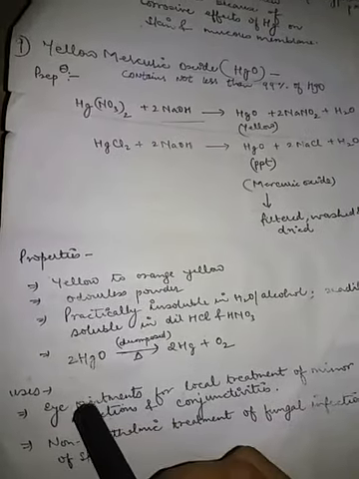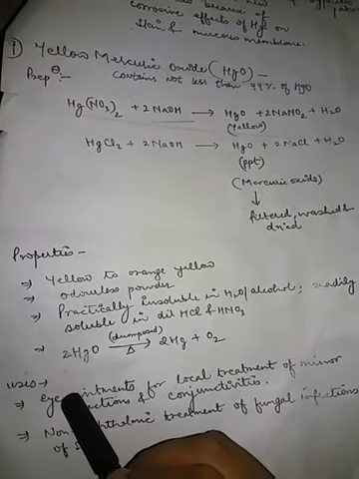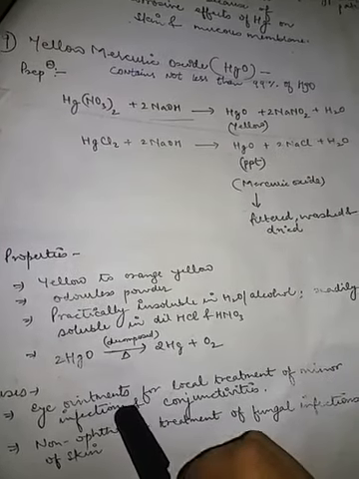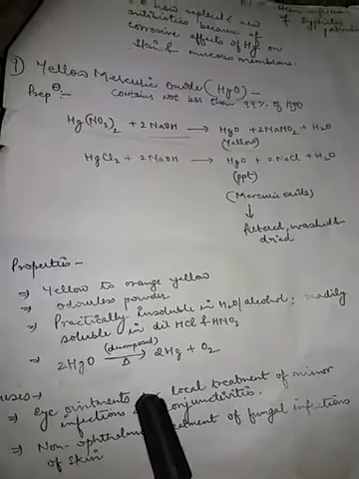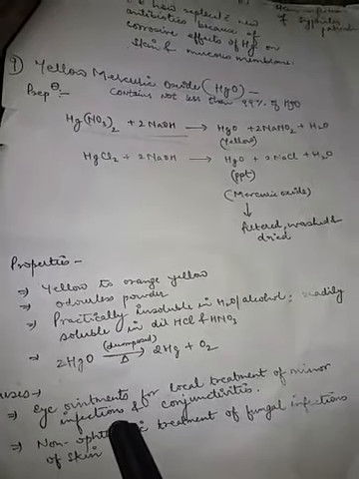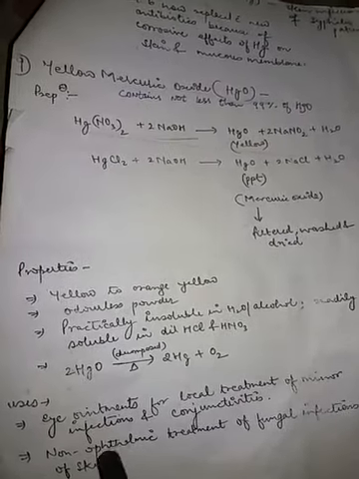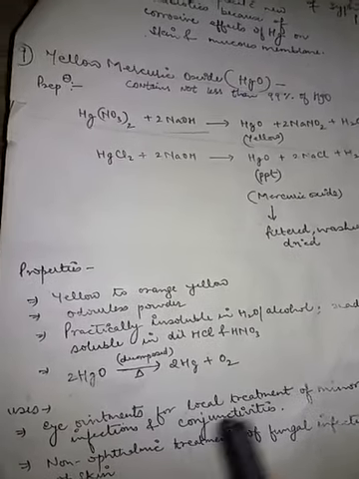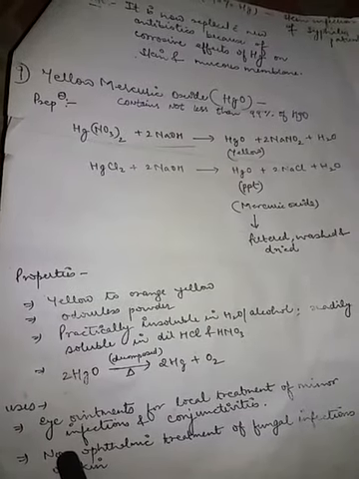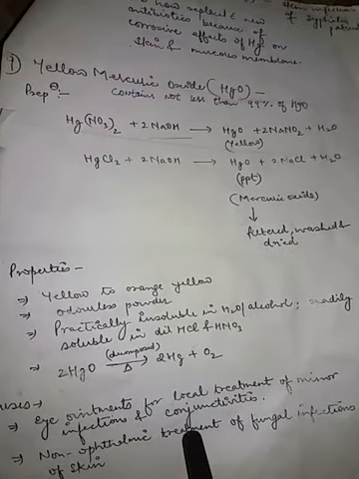So the uses of yellow mercuric oxide are: it is used as an eye ointment for local treatment of minor infections and conjunctivitis. It is used for non-ophthalmic treatment of fungal infections of the skin. Non-ophthalmic means it is not applied on the eye. If it were ophthalmic, it would be used for the eye, but here it is written non-ophthalmic, so we can't use it in eye preparations.